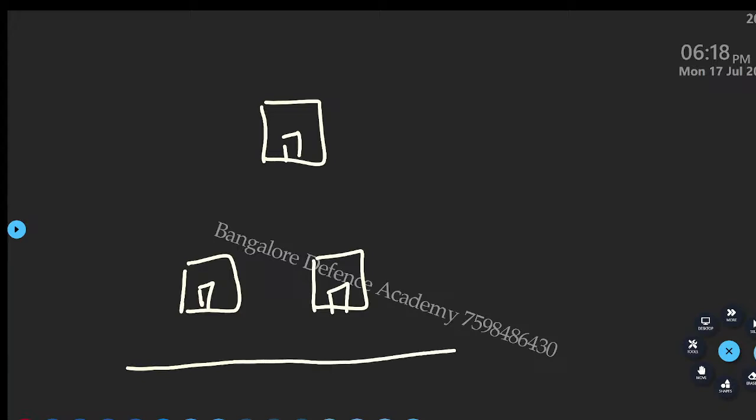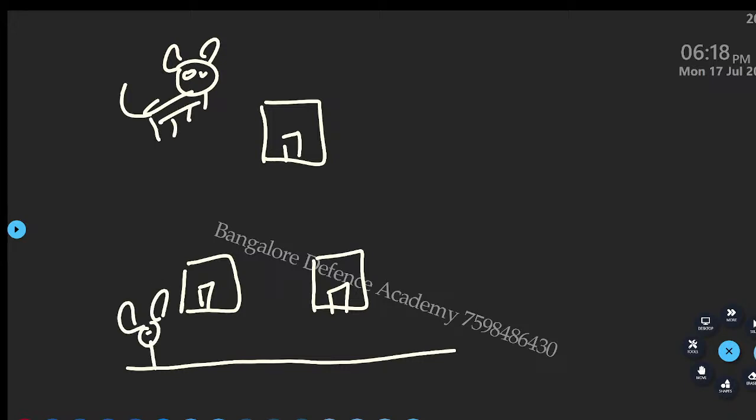Okay, look here now. Tom the cat is here. And Jerry the mouse is here. Now Tom wants to catch this Jerry. So he is going to enter this house, from this house, and catch.